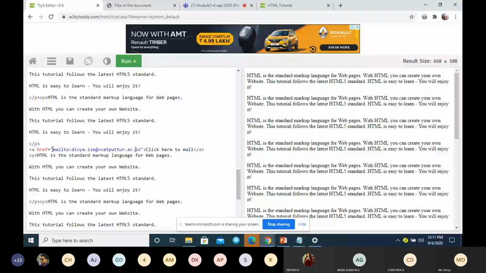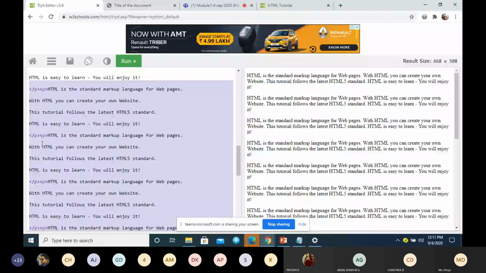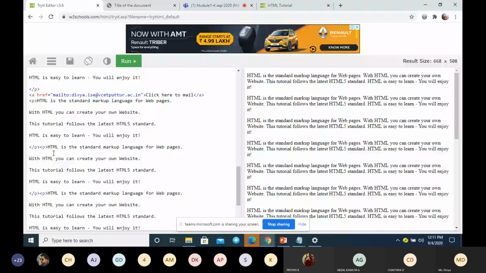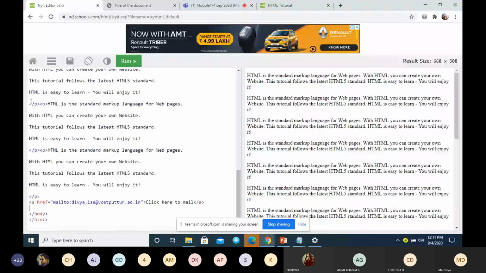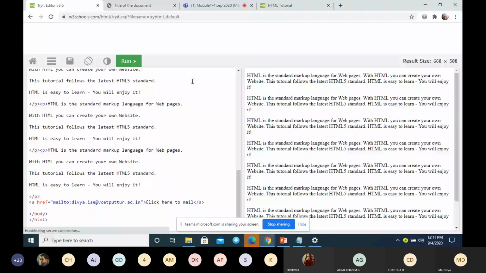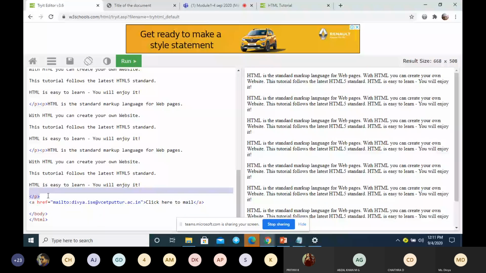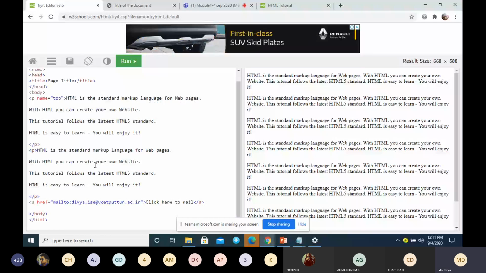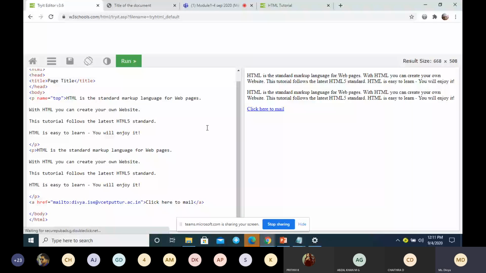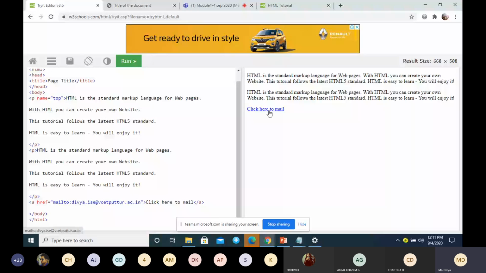Remove the extra paragraphs. So when I click here to mail this mail ID, I want to send the mail.